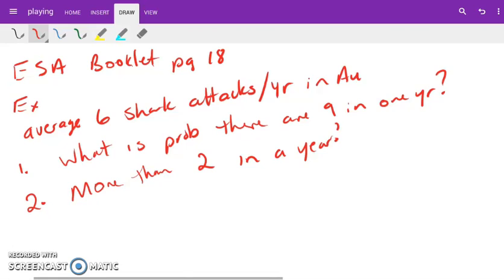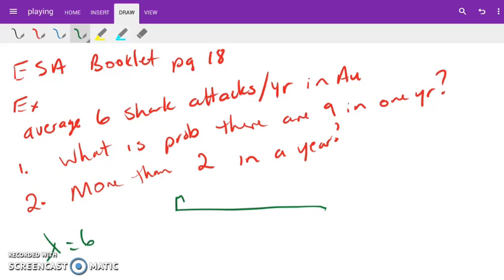It says there's an average of 6 shark attacks per year in Australia. Okay, so our lambda is 6. Now it's saying, what's the probability there are 9 in 1 year? So if we go to our little bar graph that we're so good at drawing, 9, there could be perhaps 8, 10, everything in between.